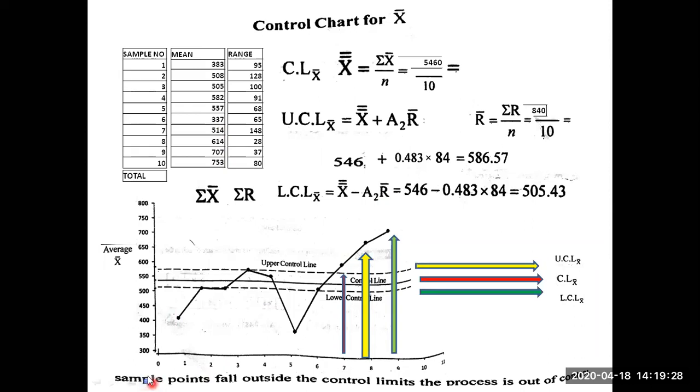Sample points fall outside the control limits. The process is out of control. So sample points means you have to write the sample points. Which samples? 1, 3, 6, 8, 9, 10. These samples fall outside the control limits. That's why the process is out of control. That we have to write. So this is about how to prepare a mean chart, not a range chart. This is a mean chart.